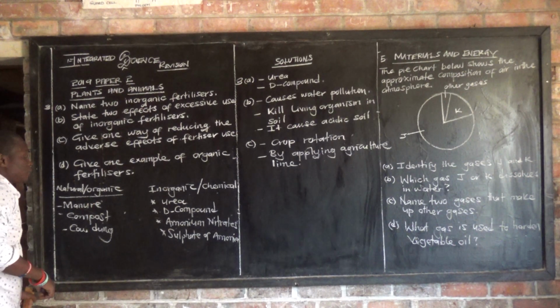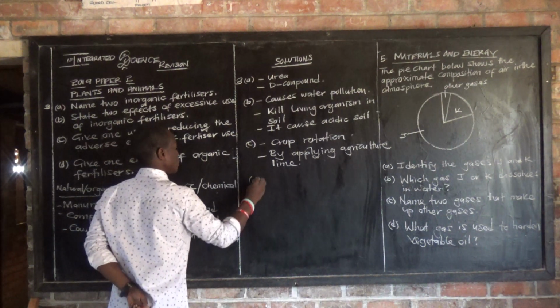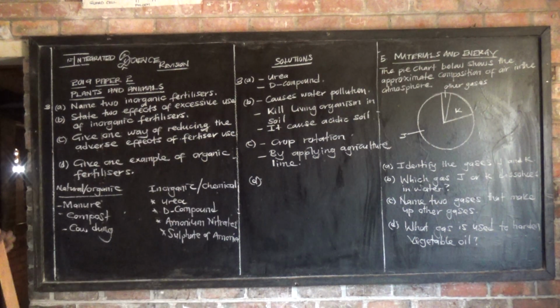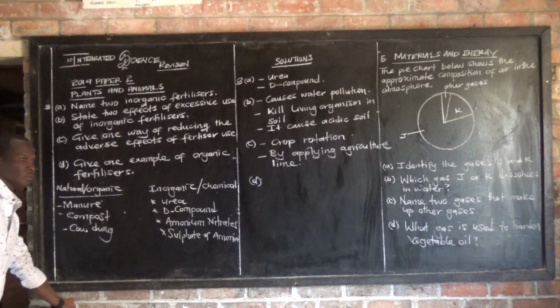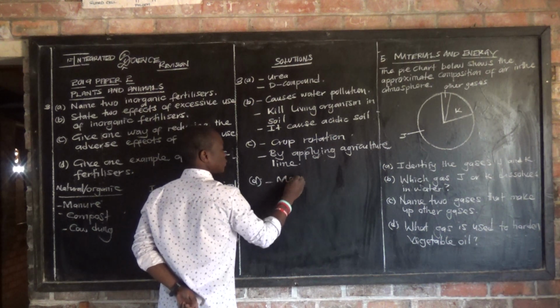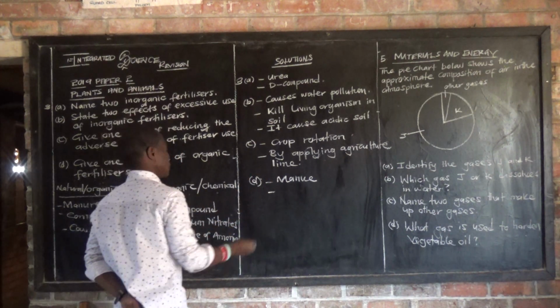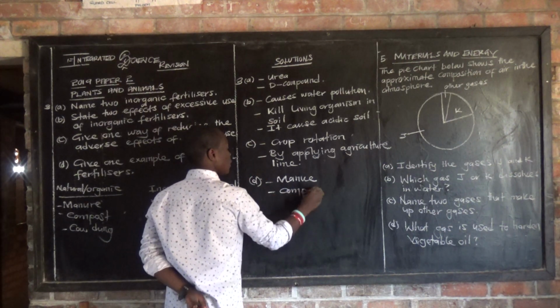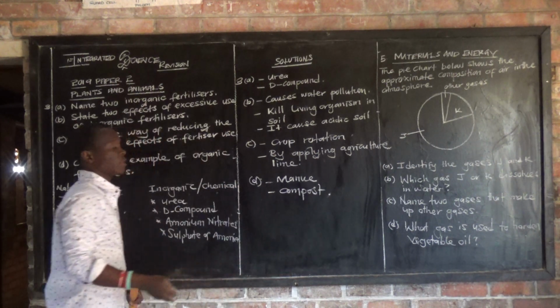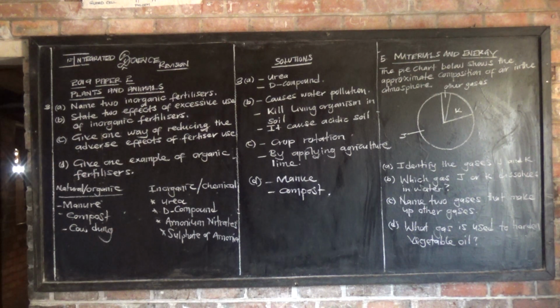So let's now proceed. The other one is question D. Question D says: give one example of organic fertilizer. Can you give one? Manure. Number 1, manure. Then we can also say compost. So these are the answers to this particular question. Are we together, guys? So we can now look at the other question.